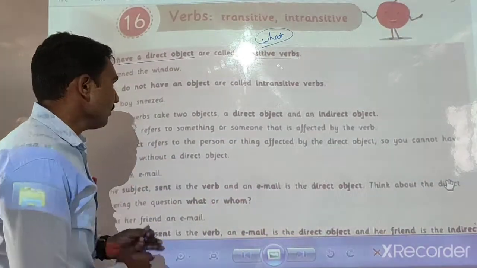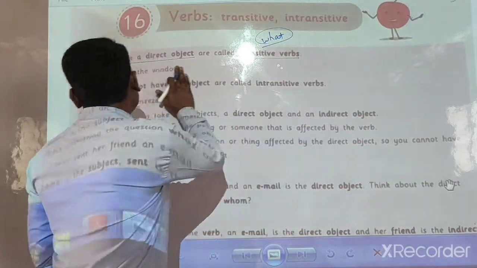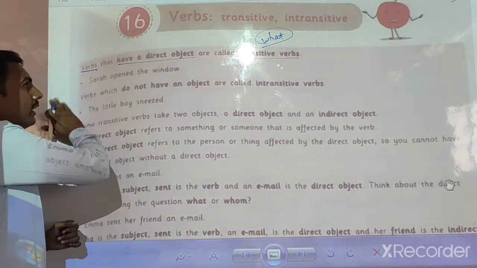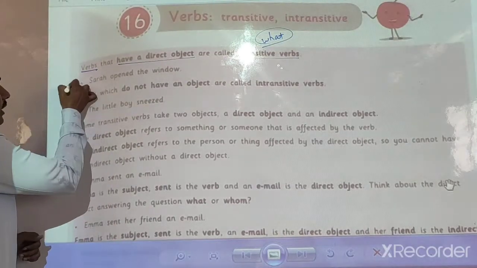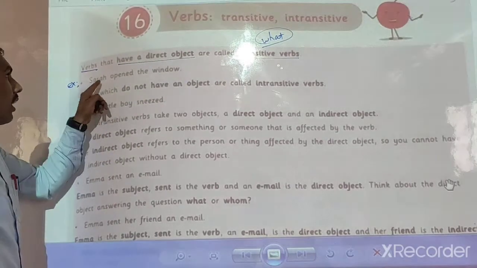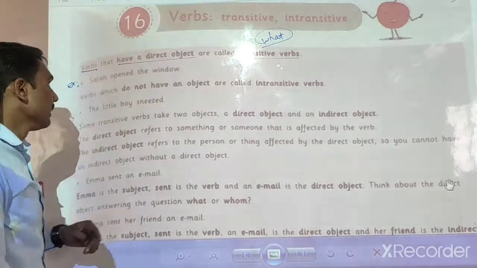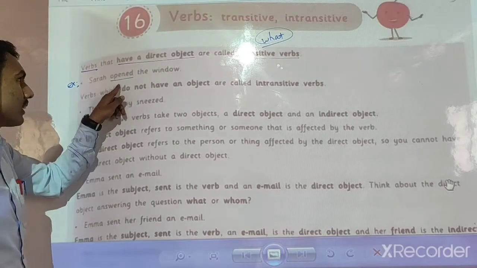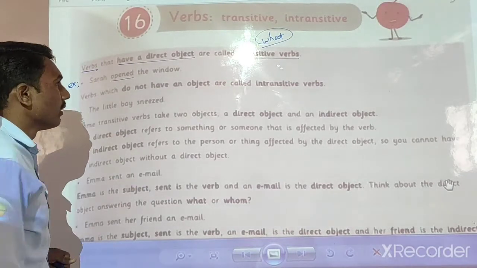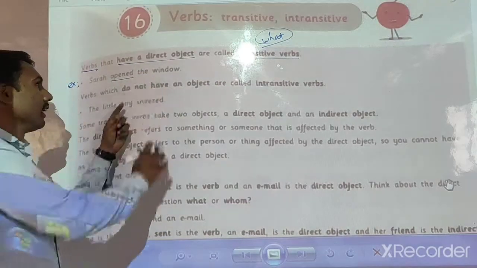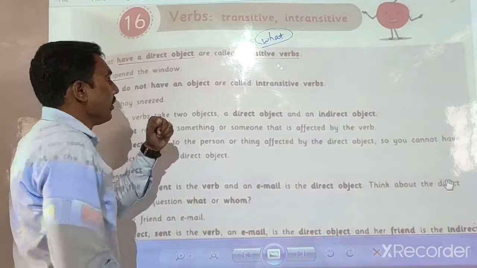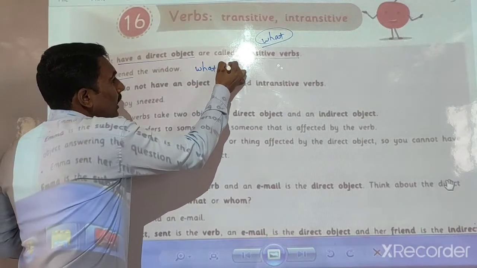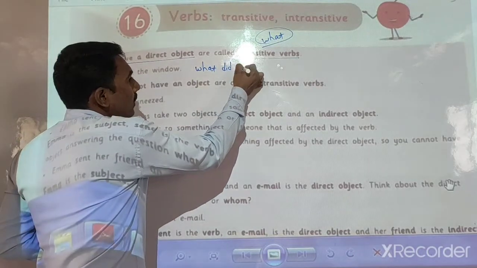Look here, for example: Sarah opened the window. In this example, open is the main verb, and when we ask a question to that main verb, since this sentence belongs to the past tense, we use did here.